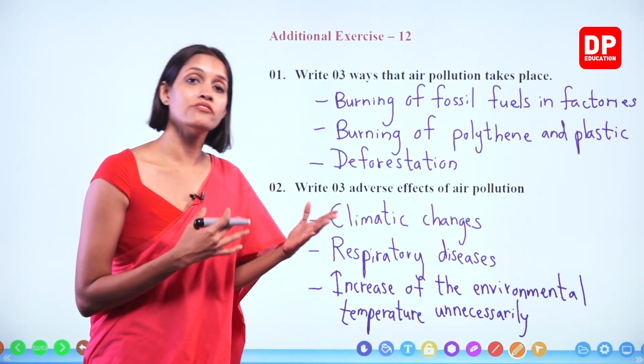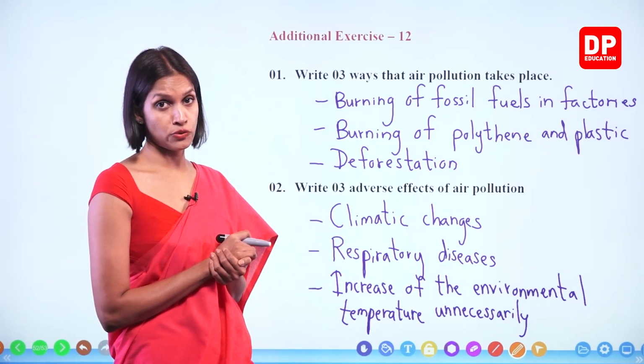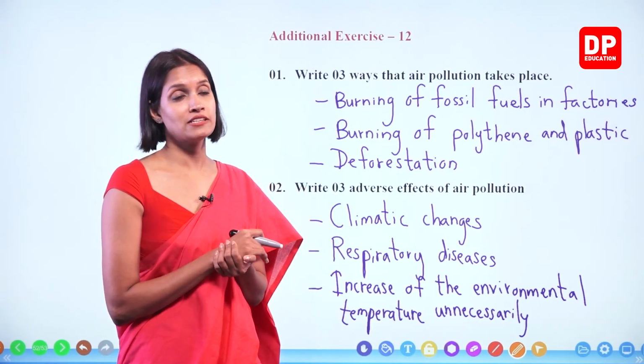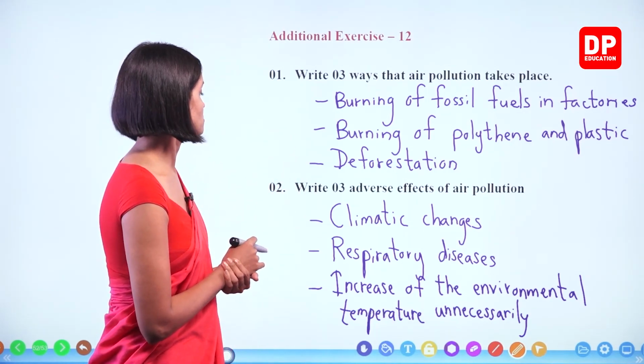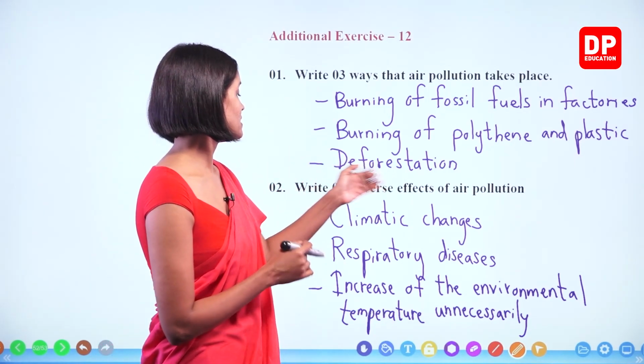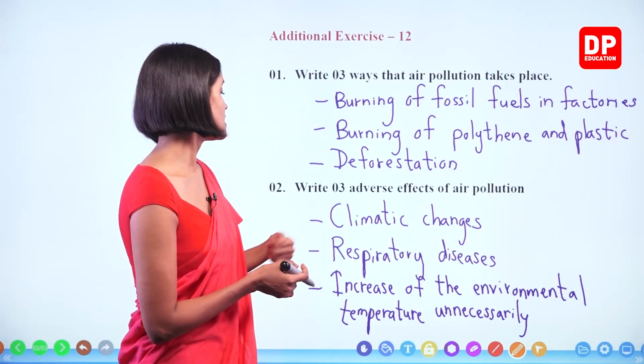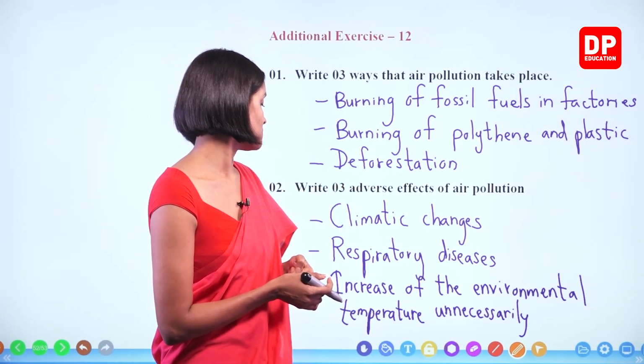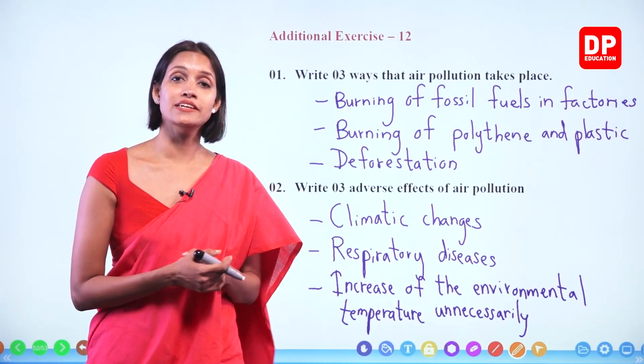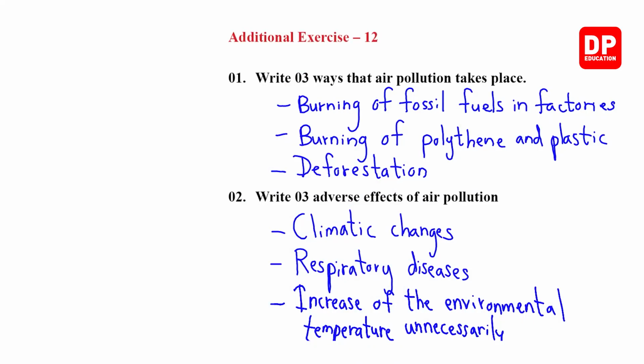Right? Change in the rainfall patterns, okay? Affecting the water cycle. You can write all those things too. Adverse effects: climatic changes, respiratory diseases, increase of the environmental temperature unnecessarily. Right, children? So those are the harmful effects of air pollution. Right? We'll move on to the next.